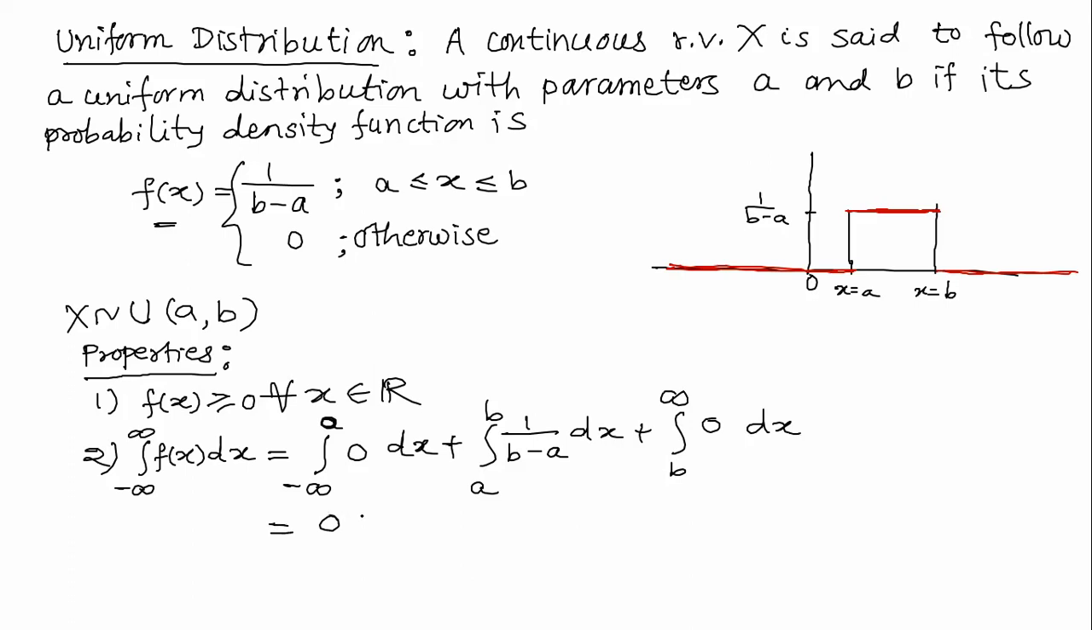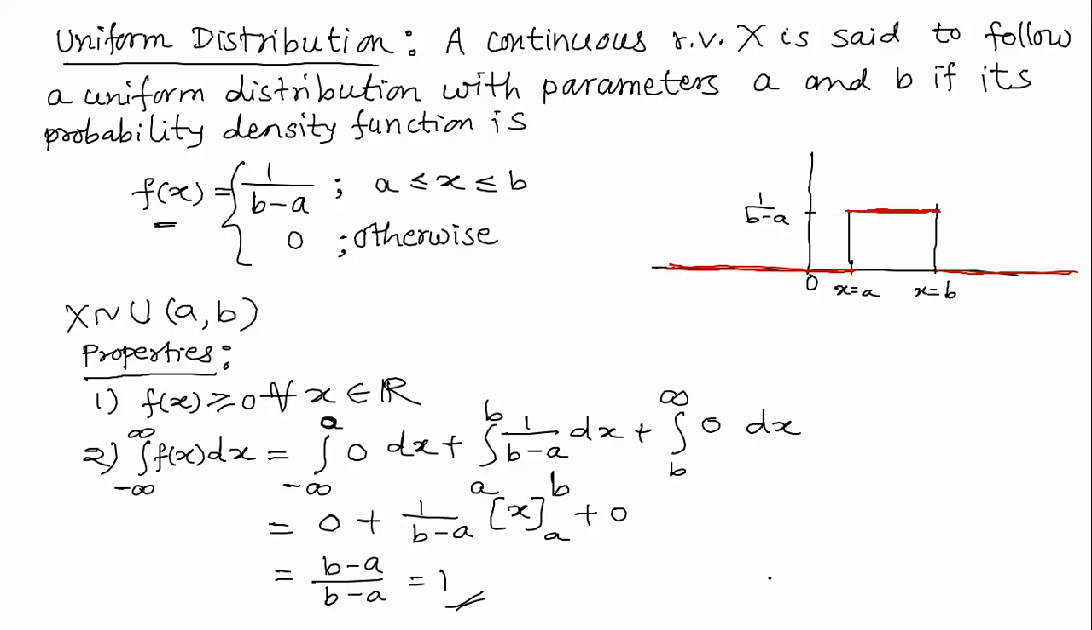So you will really agree quickly. This is 0 plus 1 upon b minus a, integration of 1 with respect to x is x from a to b, and again plus 0. So this is equal to b minus a upon b minus a, and this is equal to 1. As I have told you, this is very simple.